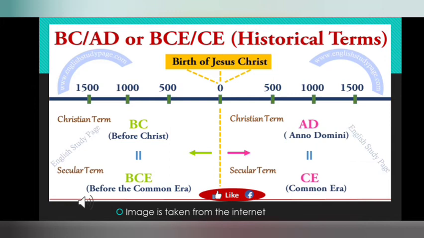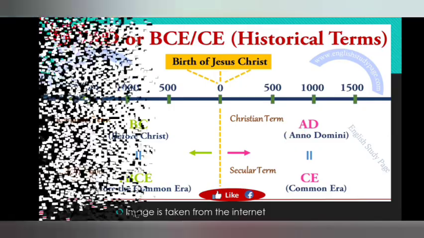Okay, I hope that video was very helpful for you to understand the concept of time before the birth of Jesus Christ. We are seeing the birth of Jesus Christ marked as 0, and the time before his birth was called BC, and the time after the birth of Jesus Christ is called AD, Anno Domini, in the year of our Lord. Okay, now let's continue.